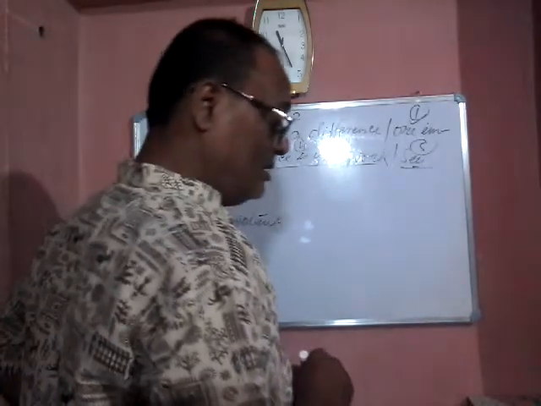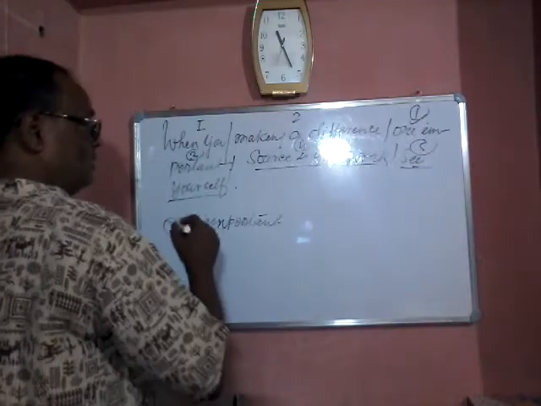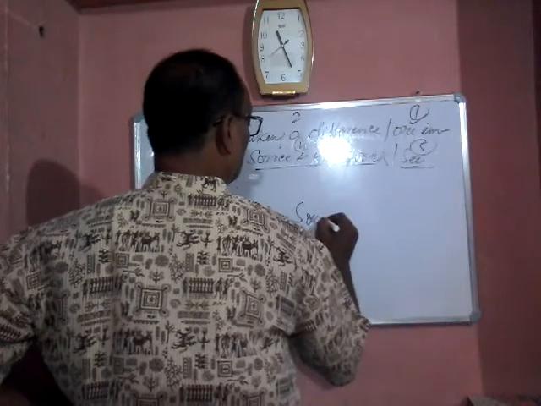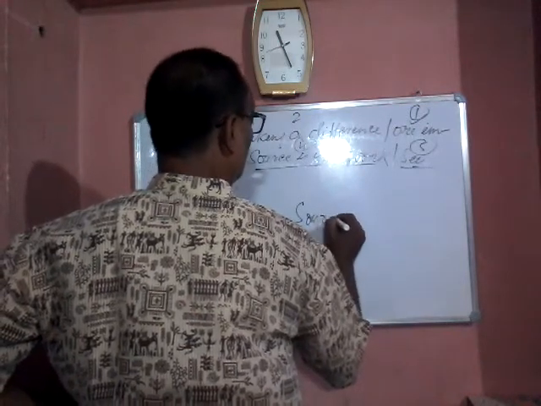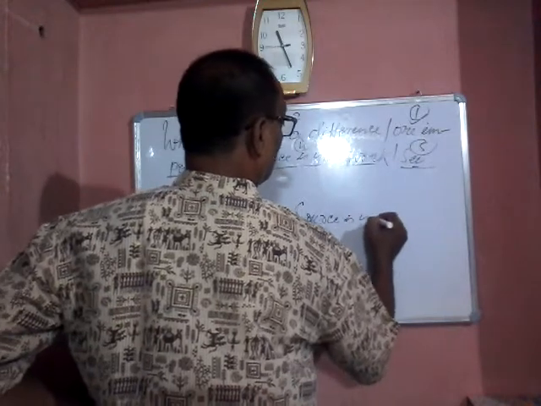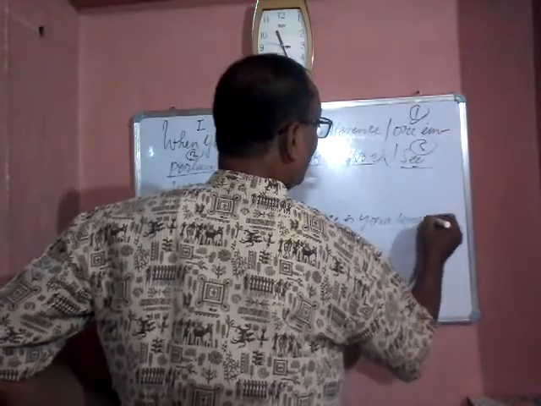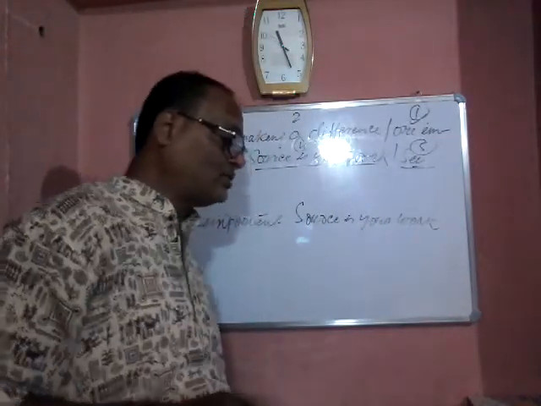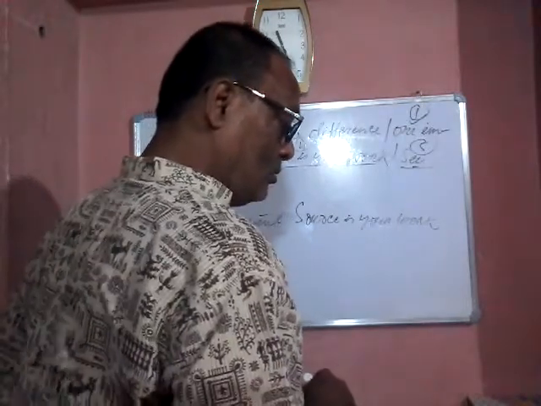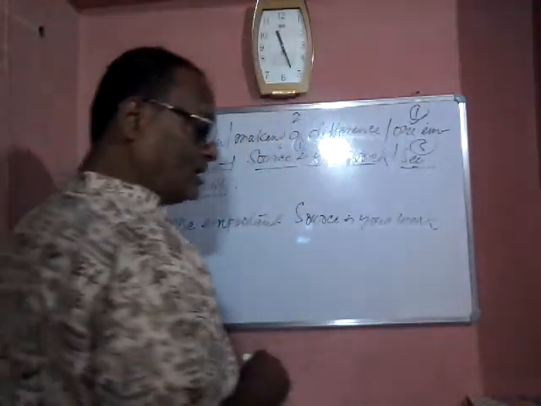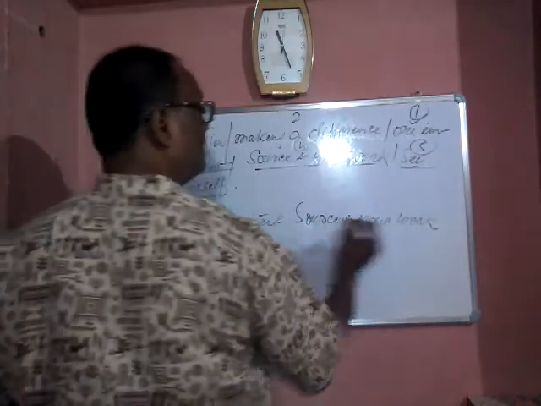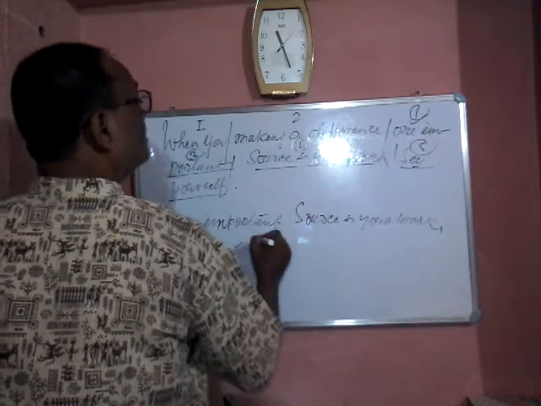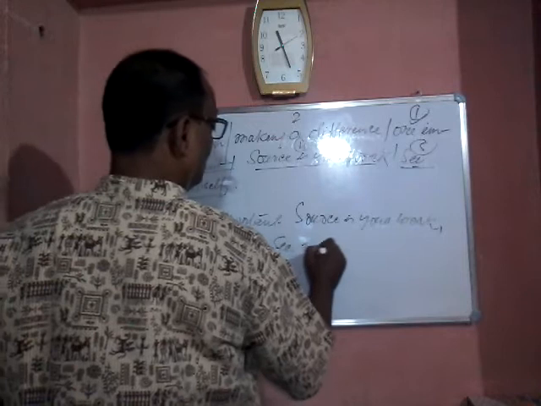The subject is given: one important source. One important source is your work. Next, one important source is your work. The next sentence: when you see yourself.